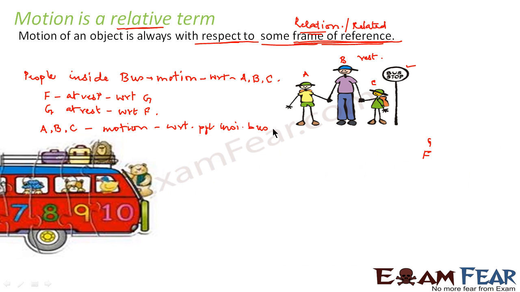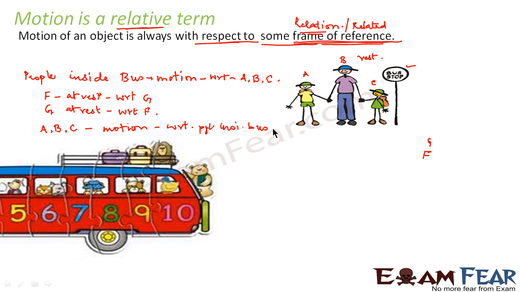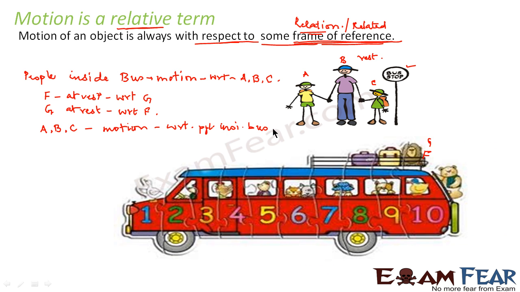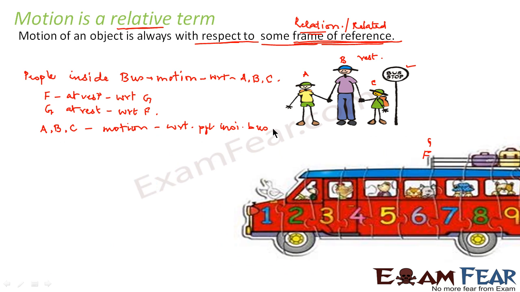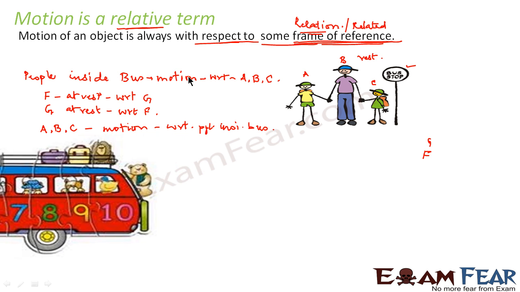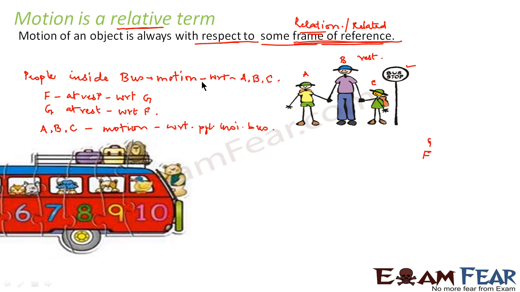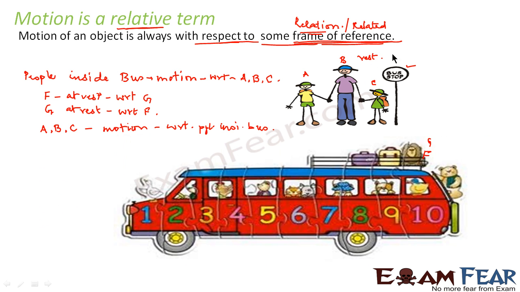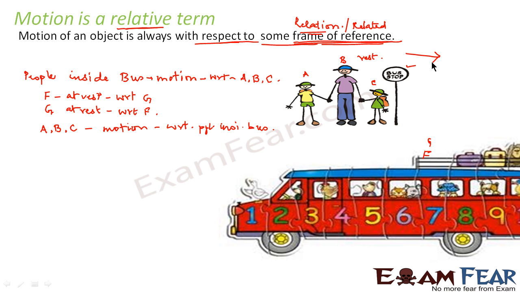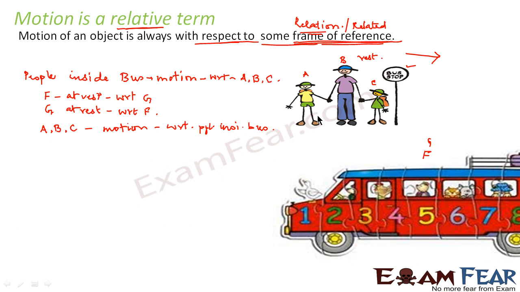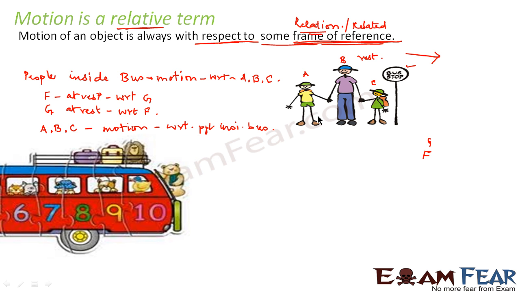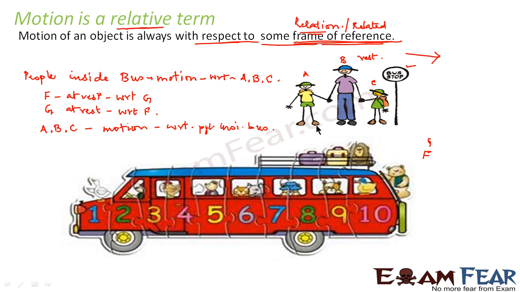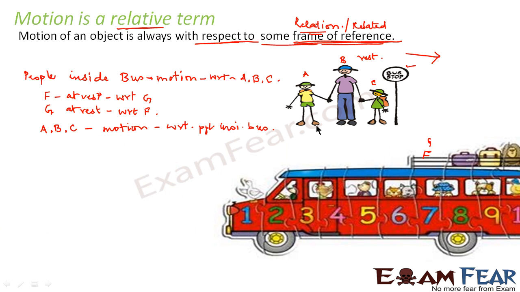When we sit inside a bus and we look at people who are standing outside, it seems to us as if the people are moving in the opposite direction. That means for somebody like F or G who are sitting inside the bus, they will get a feeling as if these three people are moving in this direction. So this is what is known as the relative term of a motion. That means we always define motion of an object with respect to some frame of reference.